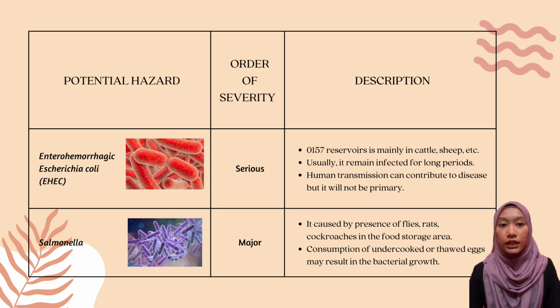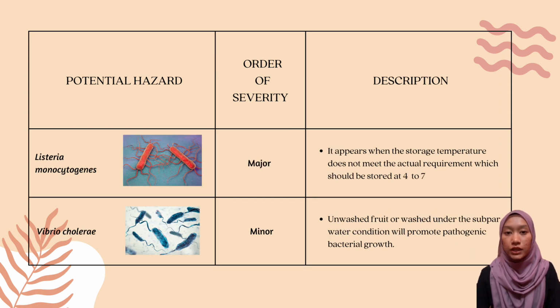EHEC must be classified as a serious order of severity because O157 reservoirs are mainly in cattle and sheep, and it remains infected for long periods. Salmonella and Listeria monocytogenes are major severity as they could be found in the presence of flies, rats, and etc. Also, it appears when the storage temperature doesn't meet the requirement, which should be stored at 4 to 7 degrees Celsius. Lastly, Vibrio cholera is transmitted through unwashed fruits and vegetables under bad water conditions, and it is known as a minor severity.